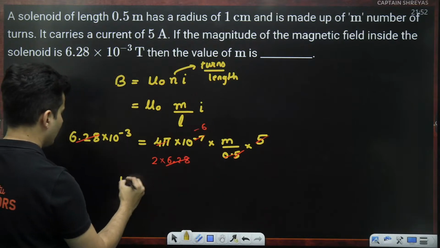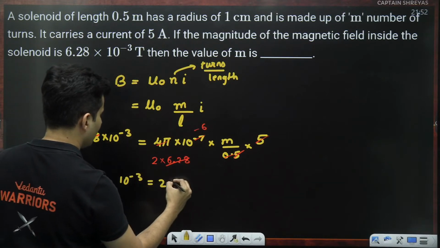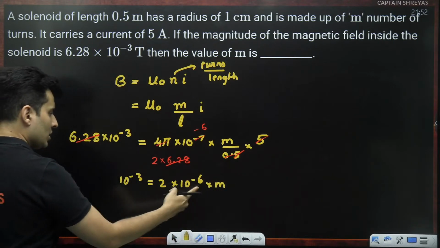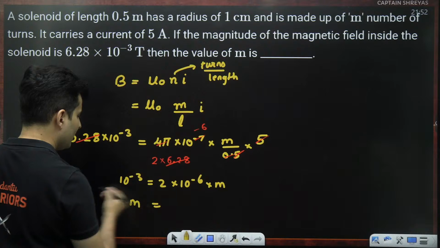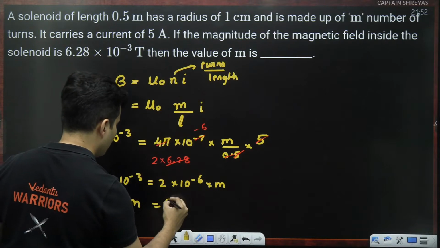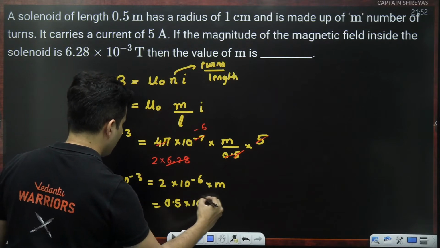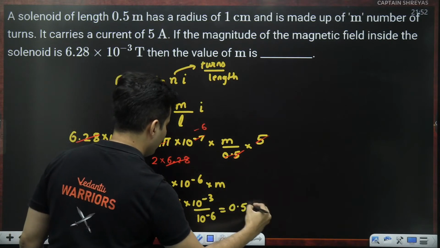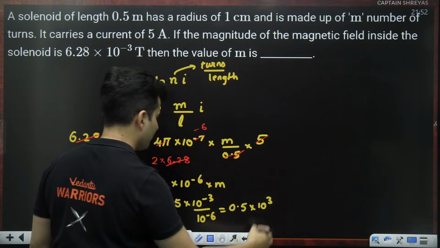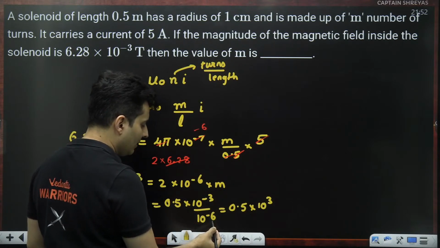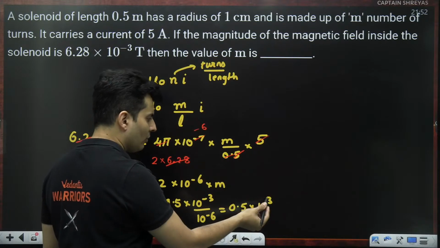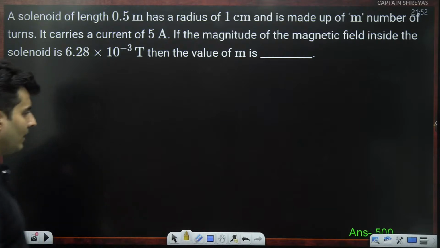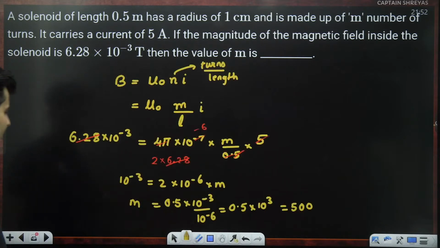And I just have 10 to the power minus 3 equal to 2 into 10 to the power minus 6 into M. So 2 goes on the other side, becomes 0.5, 10 to the power minus 3, and we have 10 to the power minus 6 over here. So 0.5 into 10 to the power 3, since the minus 3 goes over and becomes positive 3 on the top, which is nothing but 500. So 500, yes, that is the correct answer.